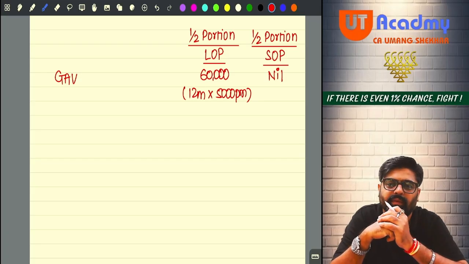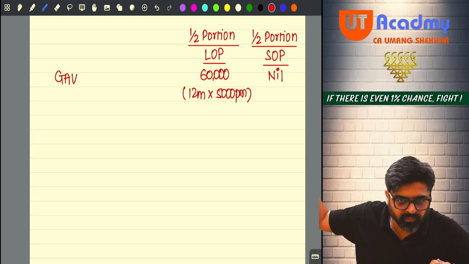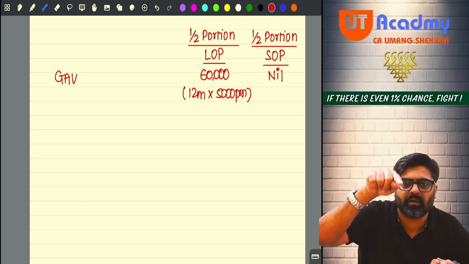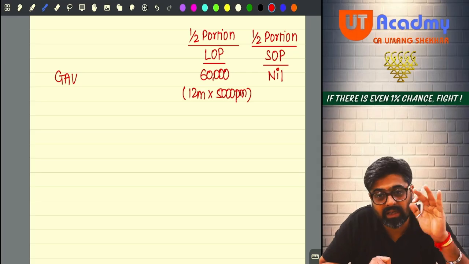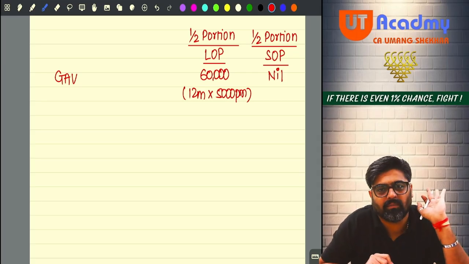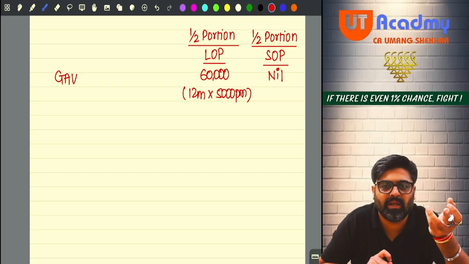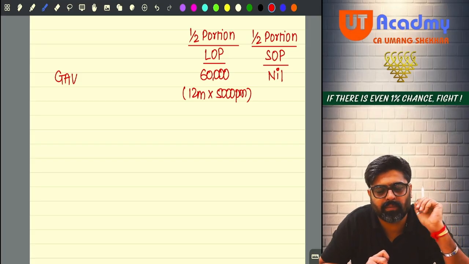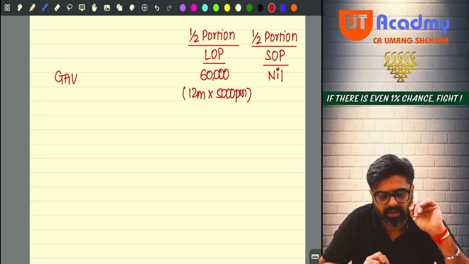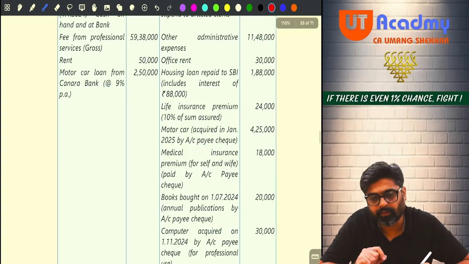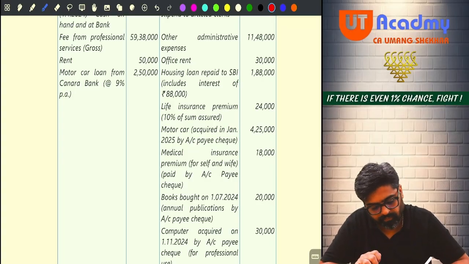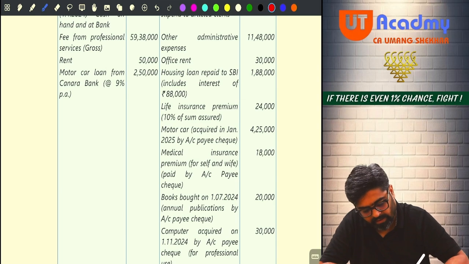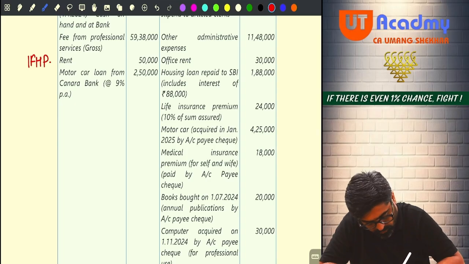So in your receipt and payment account, whatever 50 is there, that 50 is taxable over here. And the 10,000 extra which is still receivable will also be taxable. Because under the head house property, rent received plus receivable is your actual rent. And that actual rent you charge under the head house property. Got it, sir? So this 60 you will charge, and go to that 50. This 50, rent of 50,000, you will show under the head income from house property.